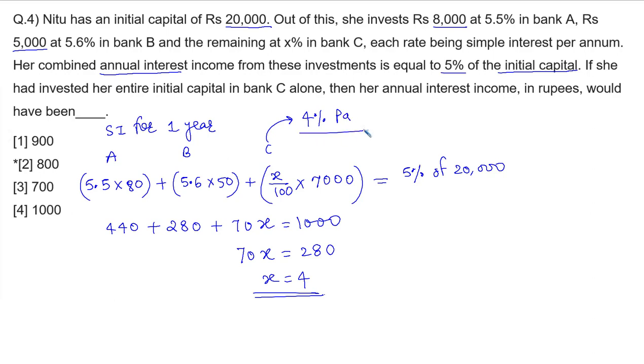So now the question is, if the entire capital, in the entire capital means 20,000 rupees, she invested in bank C. So the simple interest that she will receive every year is 4% of 20,000. That is equal to how much? 800 rupees.